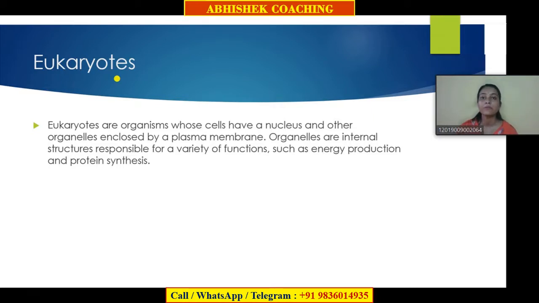So the eukaryotes are organisms that have a nucleus and other organelles, which are enclosed by what? By a plasma membrane. Organelles are internal structures present inside the cells, and they are responsible for various functions as we have seen earlier, such as energy production and also protein synthesis.